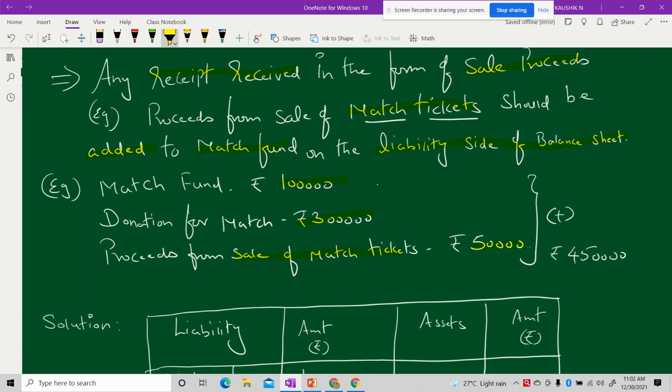So 1 lakh plus 3 lakh is 4 lakh, and this 50,000 from the sale of match tickets will be added along with the match fund and donation for the match. So towards the end, I will be showing that my match fund value altogether is rupees 4 lakh 50,000.